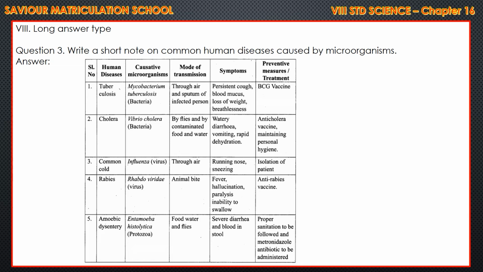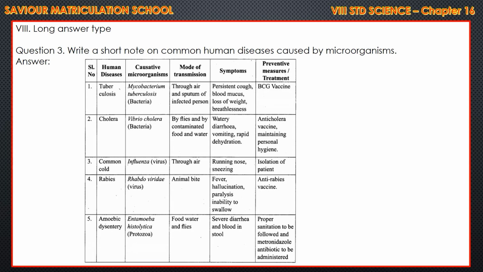Make a tabular column: human diseases in one column, causative microorganism, that means which microorganism caused it, then mode of transmission, how it comes to us, what are the symptoms, what are the preventive measures, how to prevent, and what treatment is given. Tuberculosis is caused by Mycobacterium tuberculosis. Mode of transmission is through air and sputum of an infected person. Symptoms: persistent cough, blood in mucus, loss of weight, breathlessness. Preventive: by taking BCG vaccine.